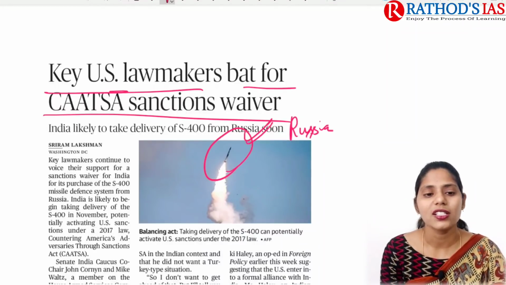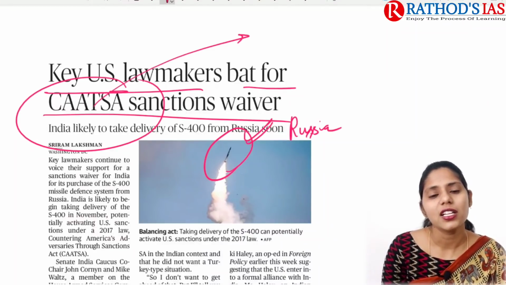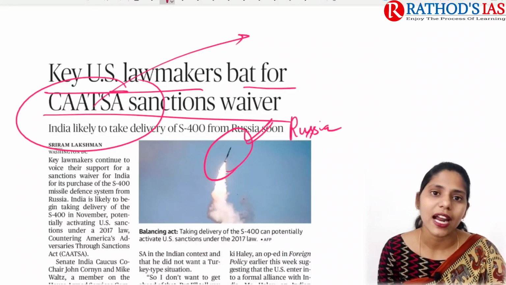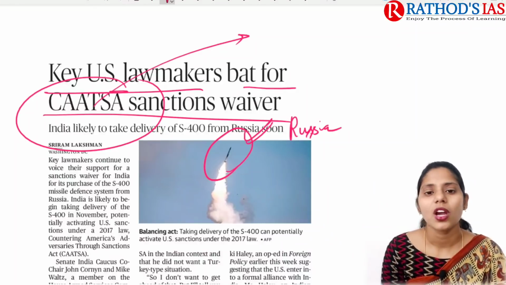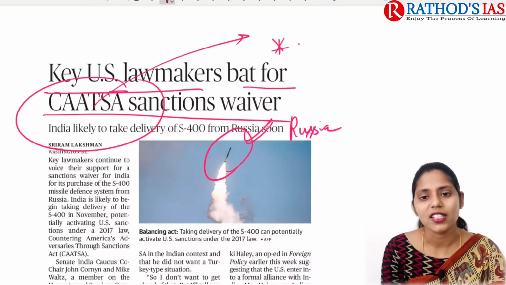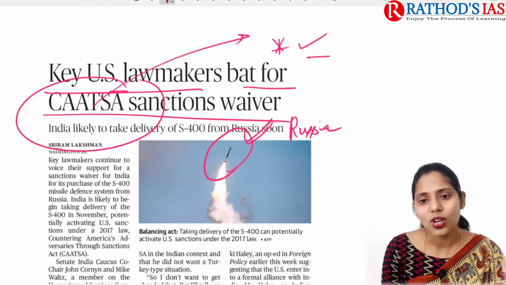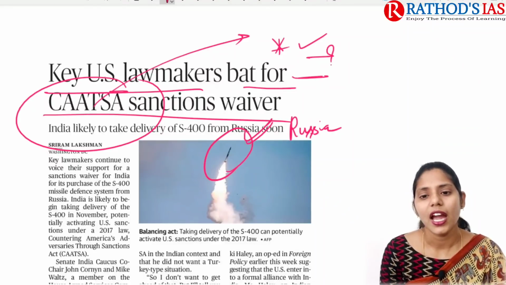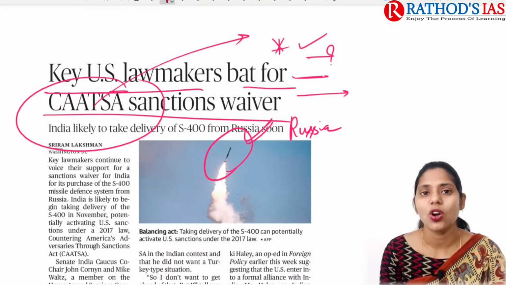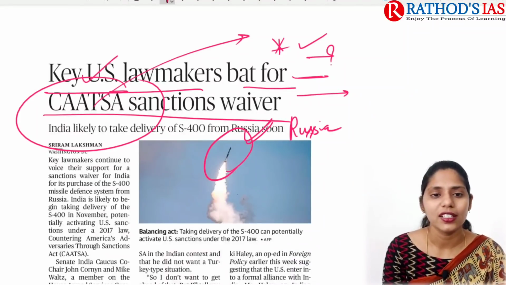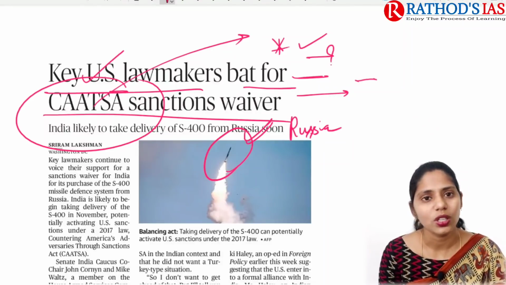Here you need to understand what this CAATSA is. CAATSA is nothing but Countering America's Adversaries Through Sanctions Act. We need to know some facts regarding this CAATSA: why the US government came up with CAATSA, and what sanctions are levied under it. That thing you need to remember.